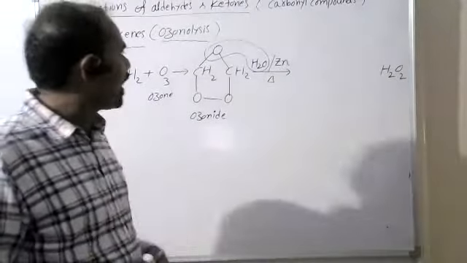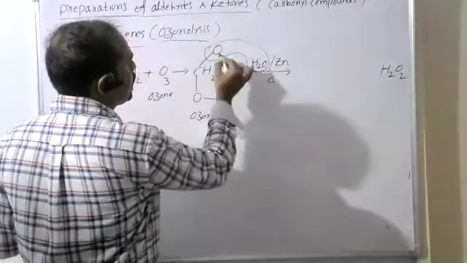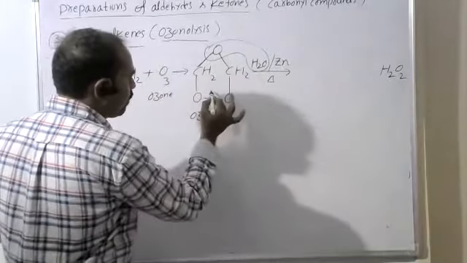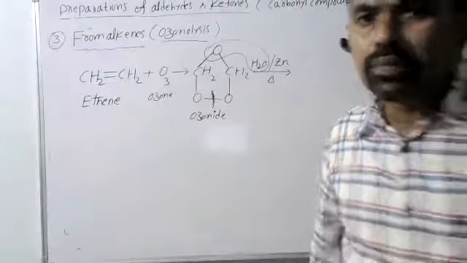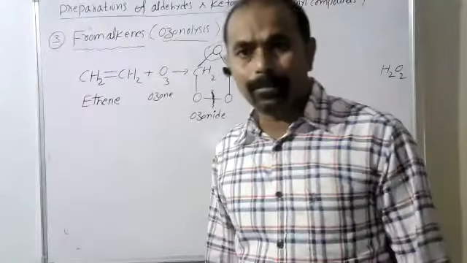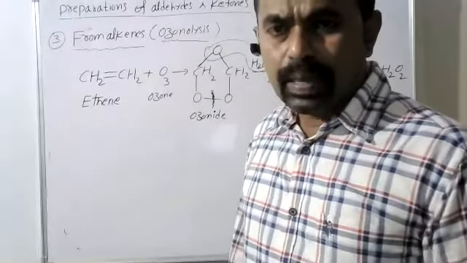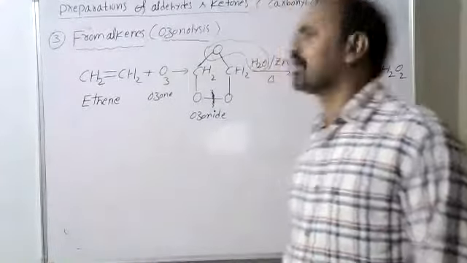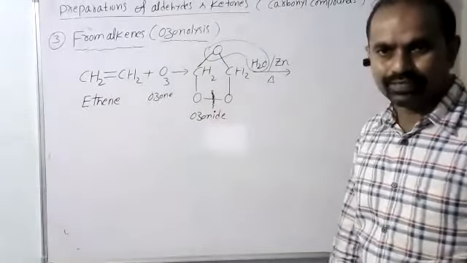After that, when we heat it, bond breaking takes place here, here also, and at the same time between these two oxygens also we observe bond breaking. The O single bond O is called the peroxy bond. The peroxy bond is a weak bond. Because of that, when we heat it, this bond breaking also takes place.